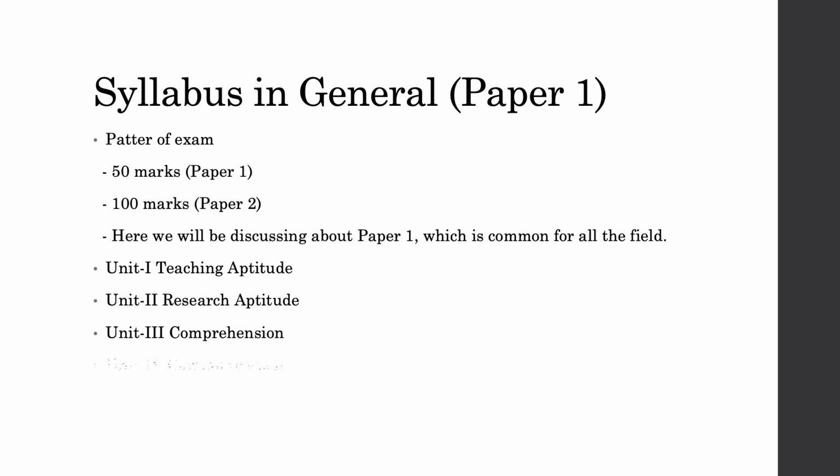Paper 1 is a general paper which is common among the students of all streams, whichever it is, legal, art, science, or whatsoever. And 100 marks is subjective, or limited to the stream you belong to. So for the legal stream, 100 marks would be for all the legal questions. 50 marks would be a general paper, of which we will be discussing the syllabus accordingly. In this presentation, I will be limiting the discussion to the syllabus of paper 1, followed by another presentation in which I will specifically deal with just the legal syllabus of NET UGC.